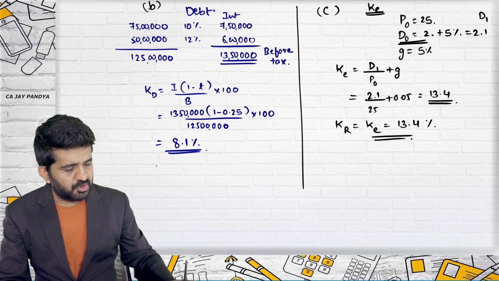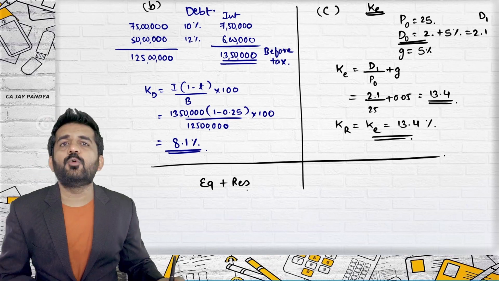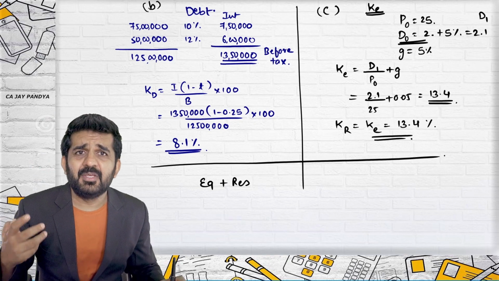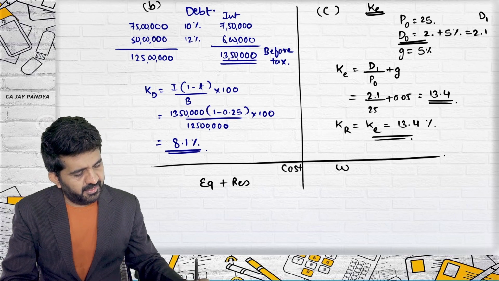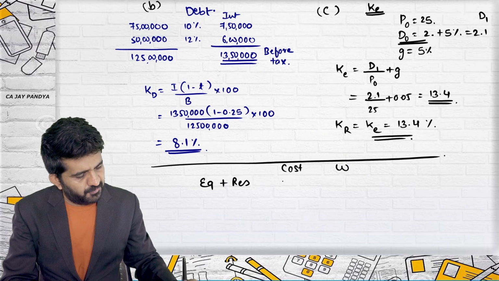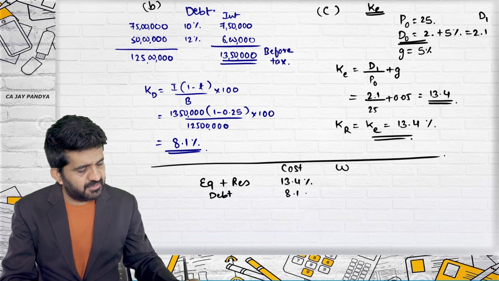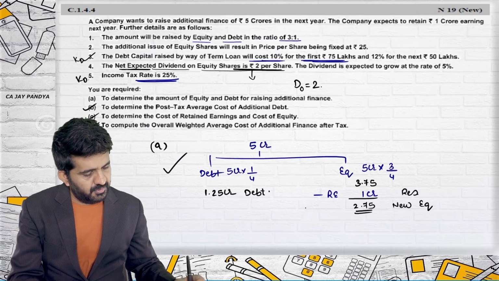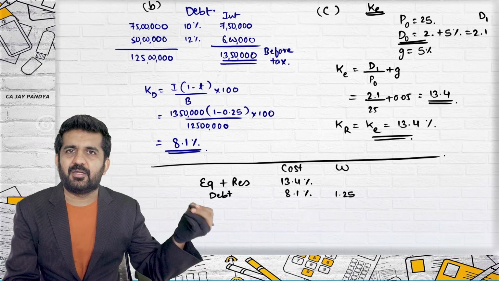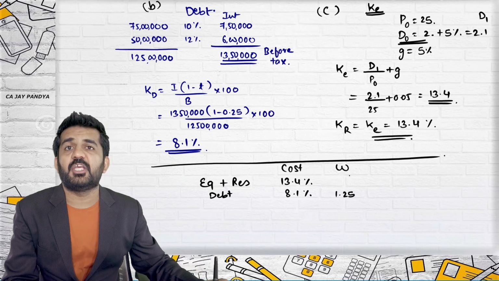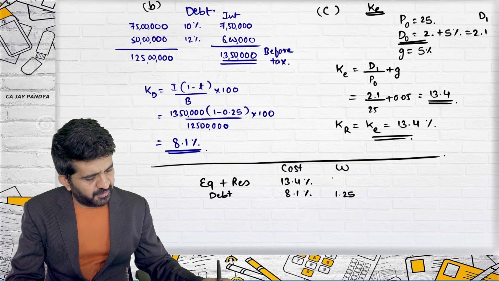Fourth will be the overall weighted average cost of capital. How to find out the overall cost of capital? Equity plus reserves, can I combine? Yes, because the cost is the same, the weight will remain the same. So cost and weight. The cost of equity and reserve is 13.4%. The cost of debt is 8.1%. The weight of debt is 1.25 in crores, and now I have told you that you can remove lakhs and crores because the ratio is important, the nominal value is not important. And equity plus reserves is 3.75.